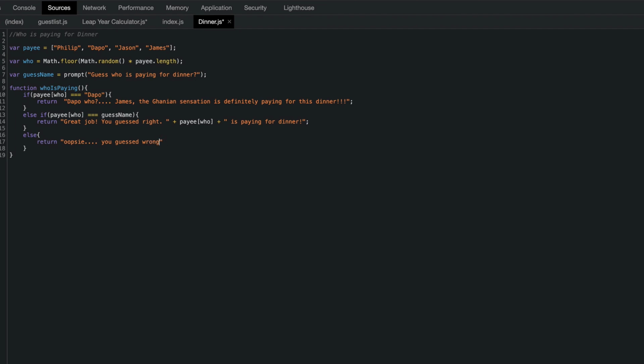And if you guess wrong, then it should say who's paying, right? Which in this case would just be payee who as well. Payee who, and I used the wrong brackets. Payee who, whoever the person is paying for dinner. Okay, I think we should be good to go with that.